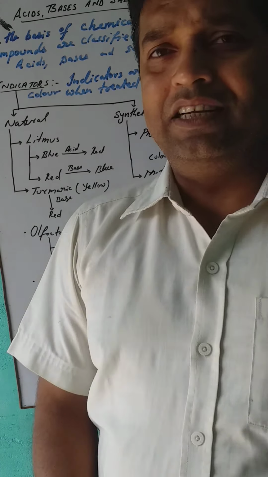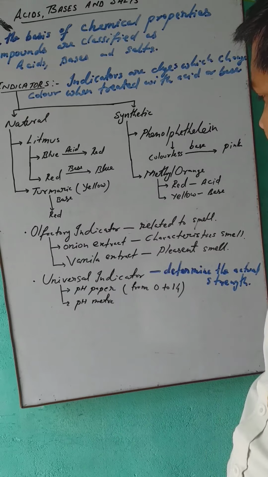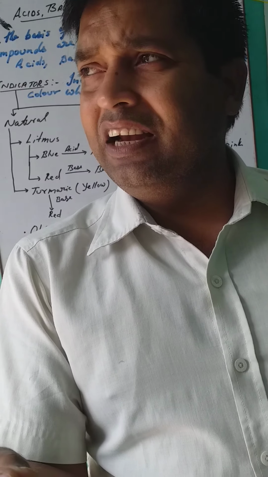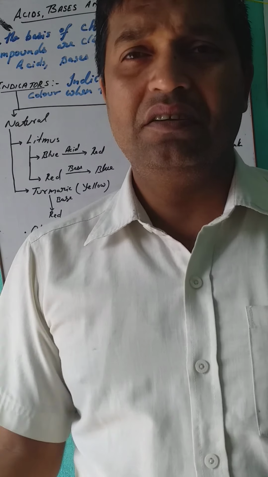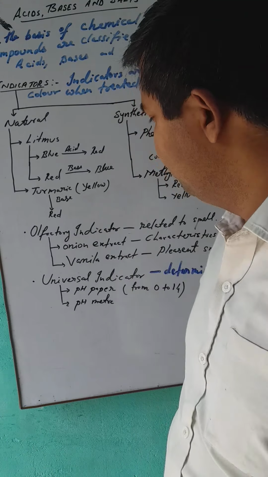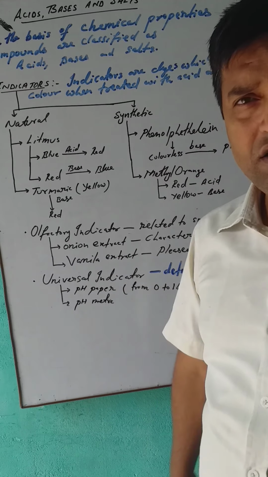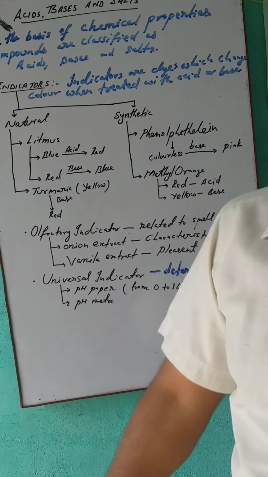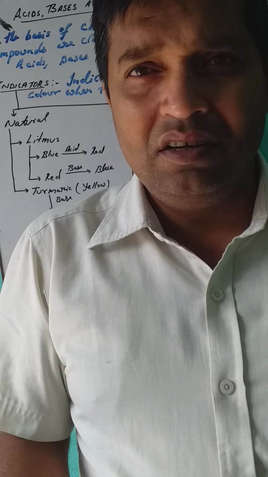Now, dear student, next is olfactory indicators, where olfactory indicator means related to smells. So there are two types: onion extract and vanilla extract. What is the smell of onion? A very characteristic smell. The smell is also called characteristic smell.